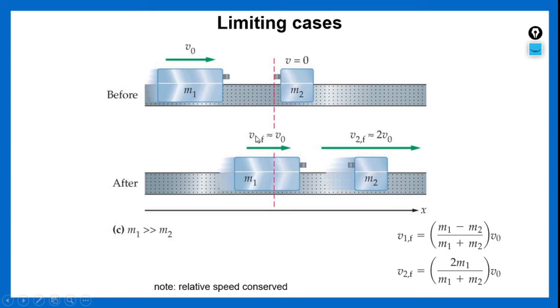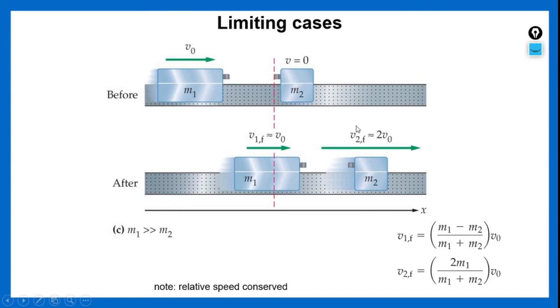Hence the velocity of the first mass after collision is almost equal to v naught, and it continues its path. Whereas the second body, the lighter mass which was at rest, after being collided with the heavier mass, moves with a velocity of twice the velocity of the first body and in the same direction.